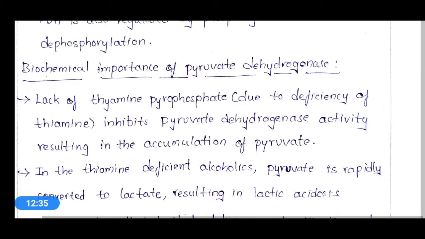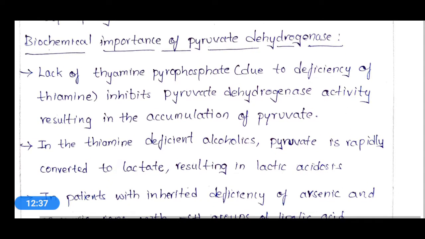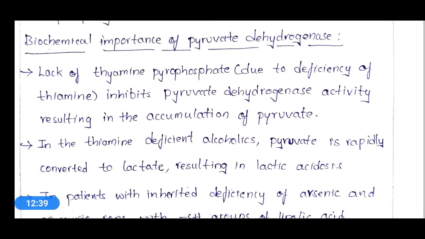So now let's see the biochemical importance of pyruvate dehydrogenase. So of course pyruvate dehydrogenase is a multi-enzyme complex, and it is the best example for end product inhibition, and it is regulated by phosphorylation and dephosphorylation. So what is the importance of the function of this pyruvate dehydrogenase? Let's see.